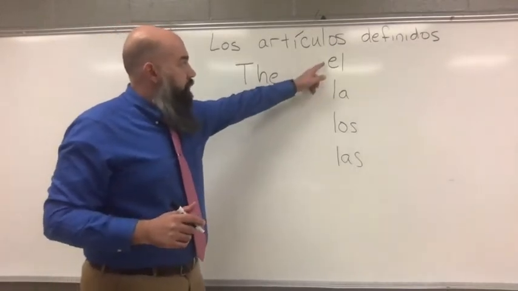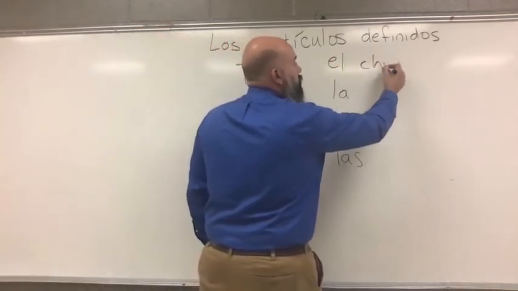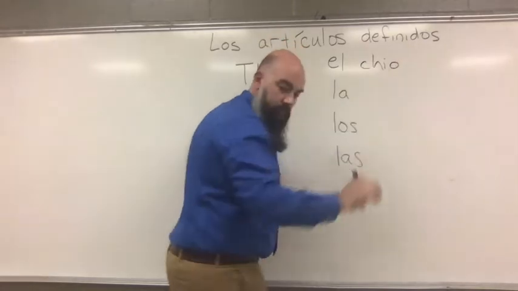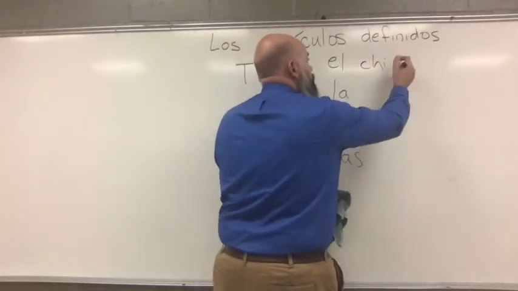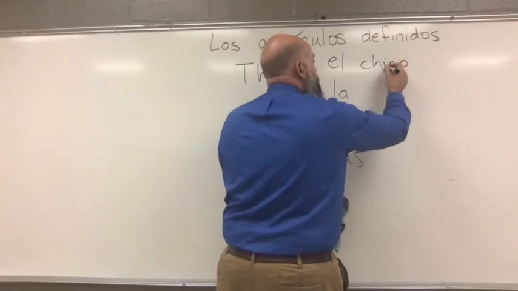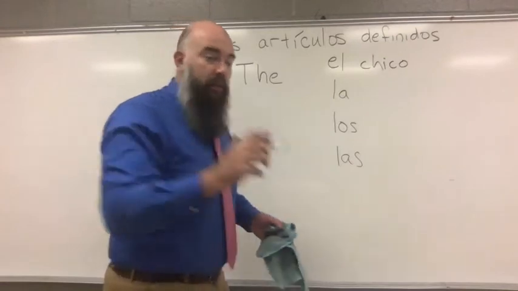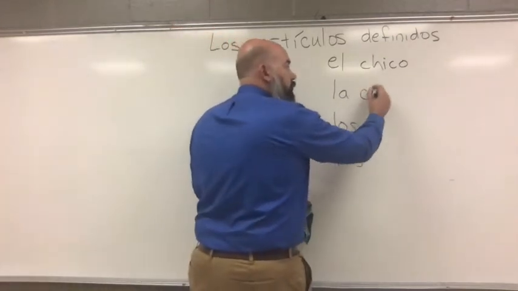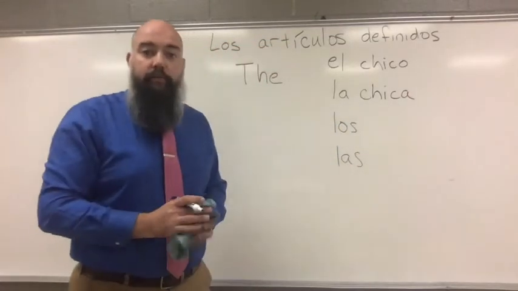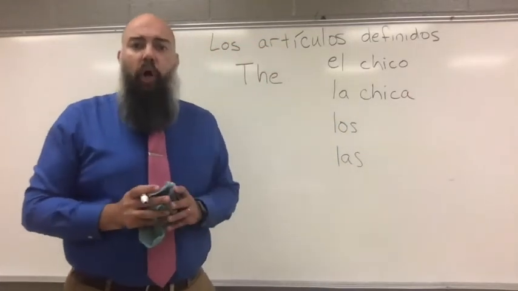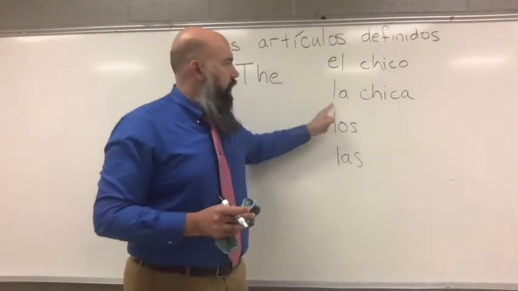For example, let me spell it correctly. El chico, the boy. Let's use the girl. La chica, the girl. Now let's pause for a second and look. El chico, la chica.